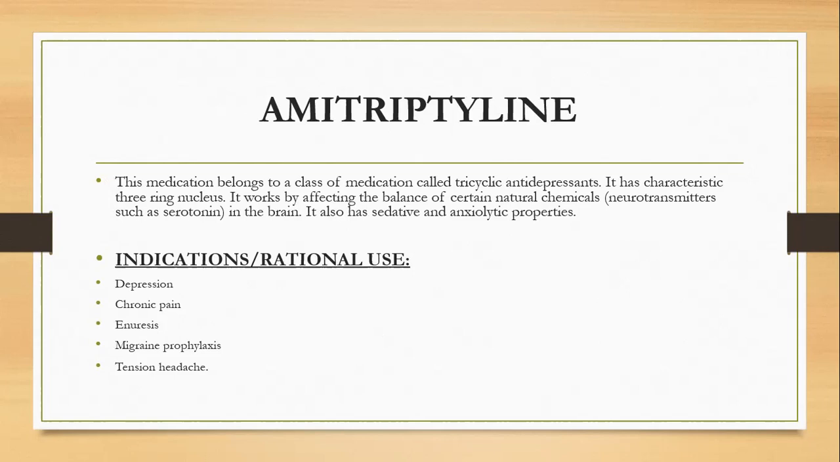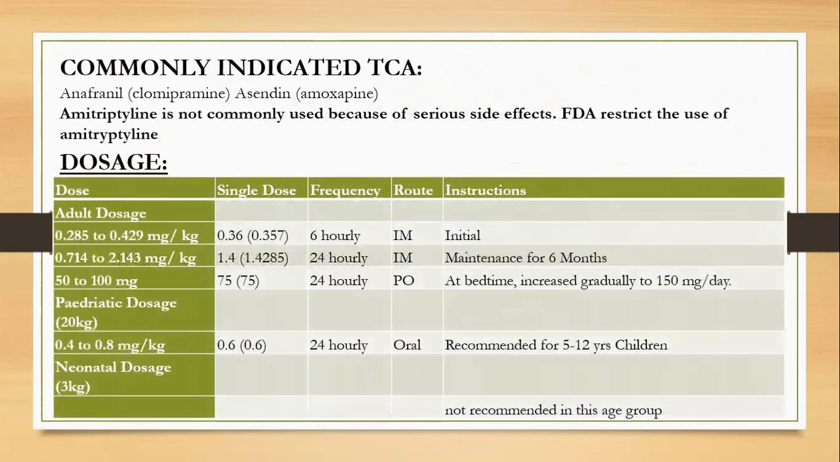The rational use of amitriptyline is depression, chronic pain, enuresis, migraine prophylaxis, and neuropathic pains. Commonly indicated tricyclic antidepressants are Anafranil, which is clomipramine, and Asendin, which is amoxapine. Amitriptyline is not commonly used because of some serious side effects. The FDA restricts the use of amitriptyline.